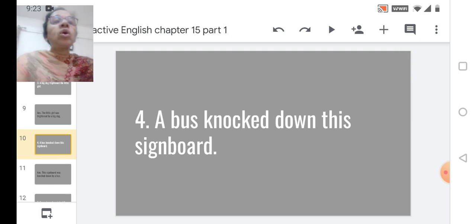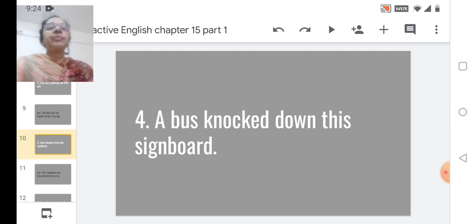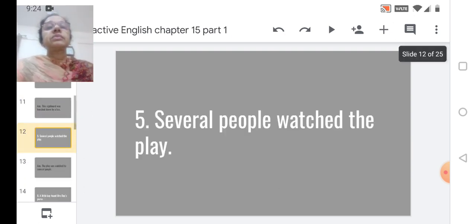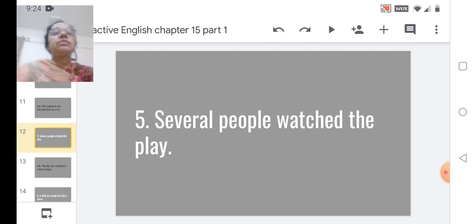A bus knocked down this signboard. This signboard was knocked down by a bus. Next, shall we move ahead?